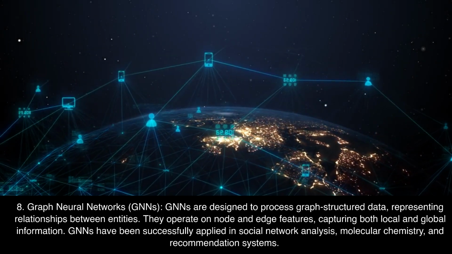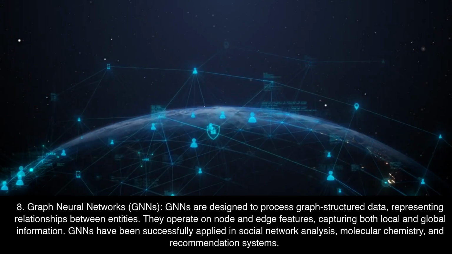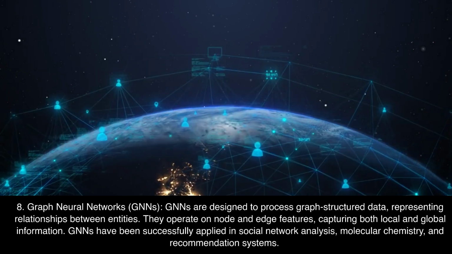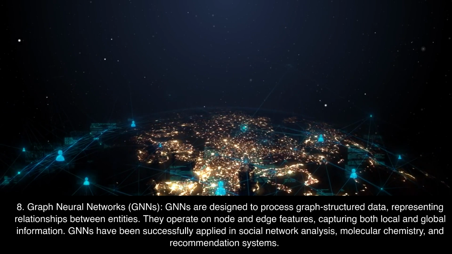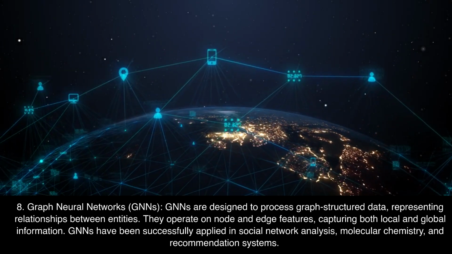8. Graph Neural Networks, GNNs. GNNs are designed to process graph-structured data, representing relationships between entities. They operate on node and edge features, capturing both local and global information. GNNs have been successfully applied in social network analysis, molecular chemistry, and recommendation systems.